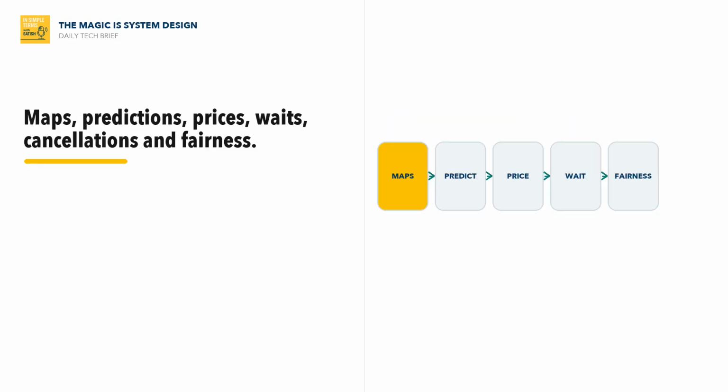In simple terms, the magic is not the label. The magic is the system design underneath, and the discipline to know where the system works, where it fails, and how humans stay in the loop.